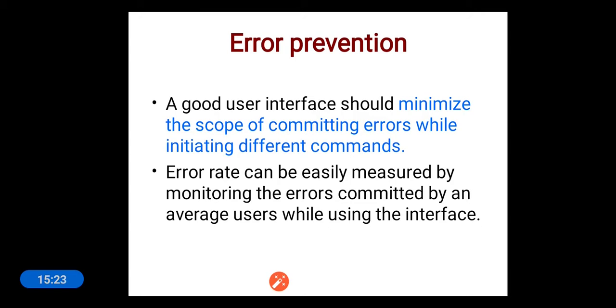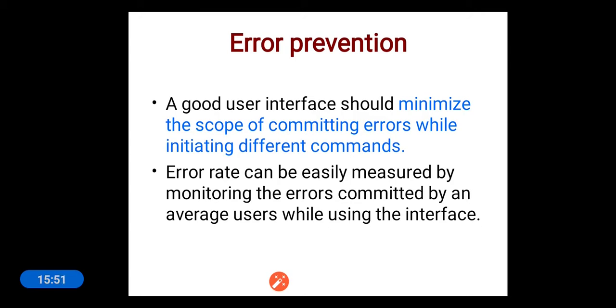Suppose the user is opening some other file, or trying to execute some irrelevant command, then the user interface has to provide an error message like inappropriate operation or inappropriate command. So certain information has to be provided in order to decrease the committing of errors by the users.